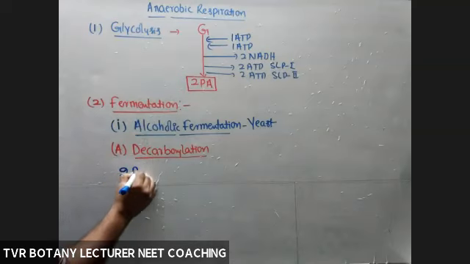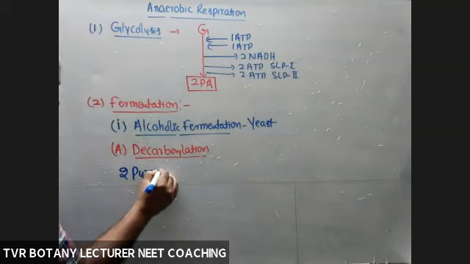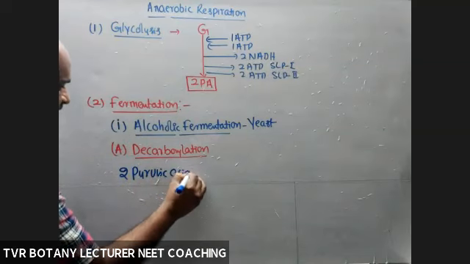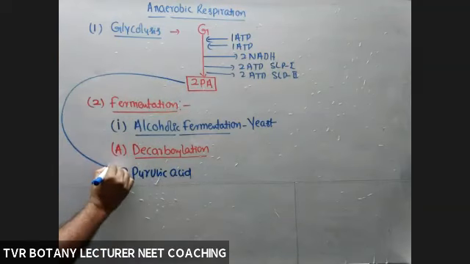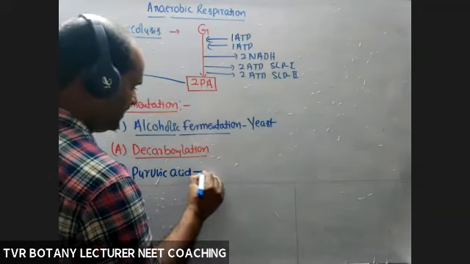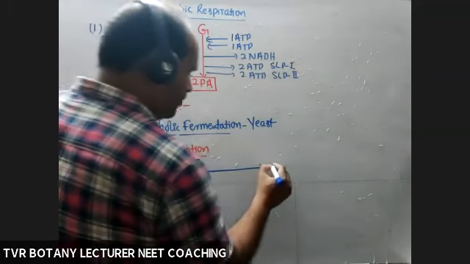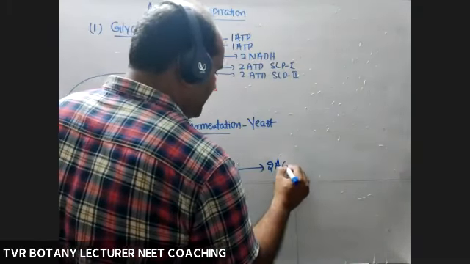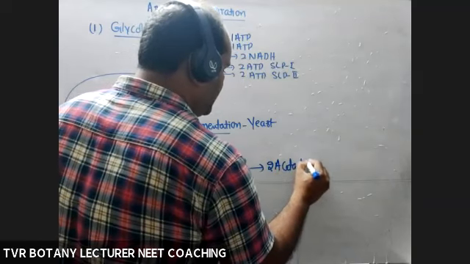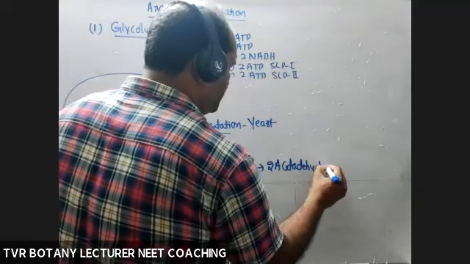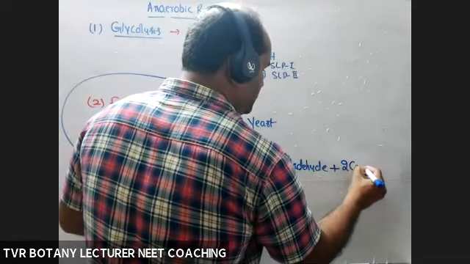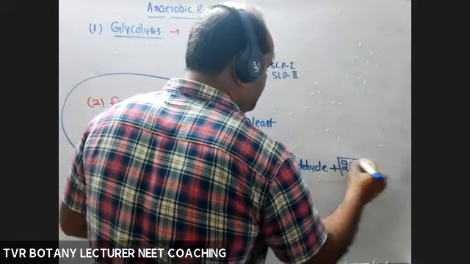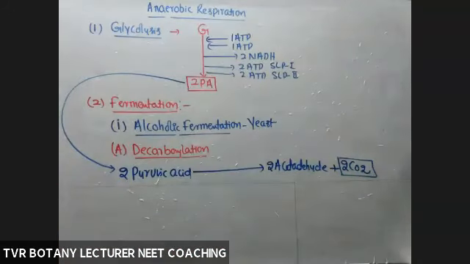Two molecules of pyruvic acid give rise to two molecules of acetaldehyde plus 2CO2, decarboxylation, only 2CO2.